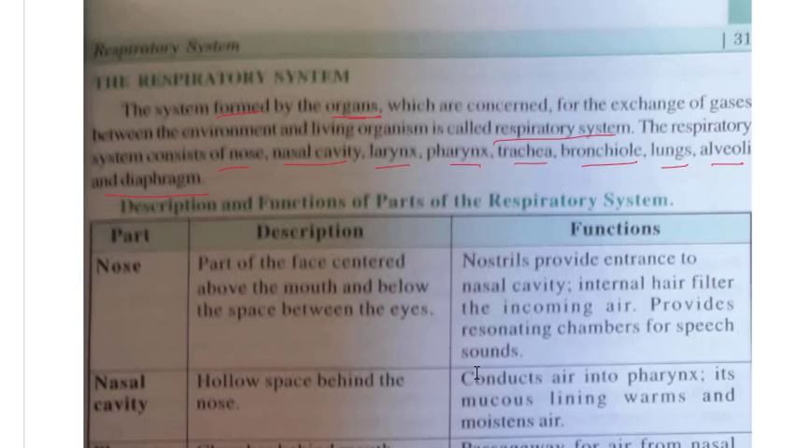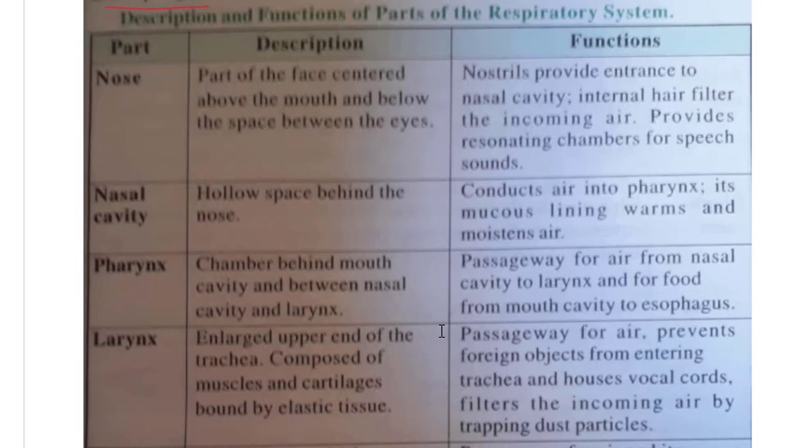So what are the different parts of our body involved in the respiratory system? It is the nose, nasal cavity, which means the passage from the nose. Larynx, we have seen that part of the tube. The upper part is the larynx, then the pharynx, then we have the trachea, then the bronchiole, then inside the lungs we have the alveoli and diaphragm. Now here we have described all these parts of the body and their functions. So let us start with the nose.